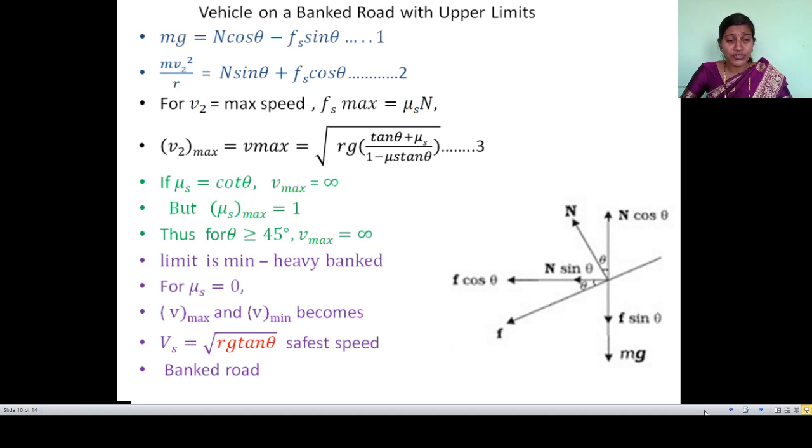By this substitution, mu s equal to 0, we get the value of speed. That value is the safest speed. Okay. Now we are going toward our last point. This safest speed is for when the vehicle is traveling on the banked road.